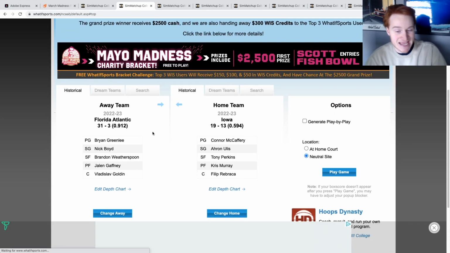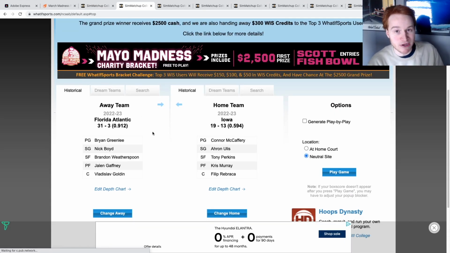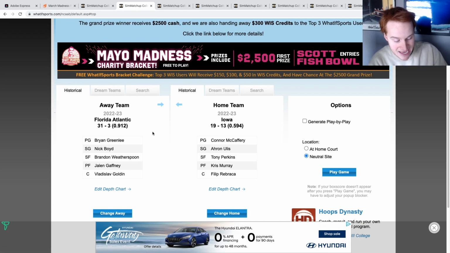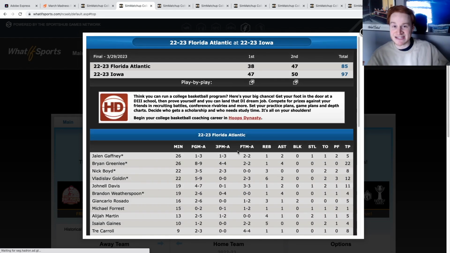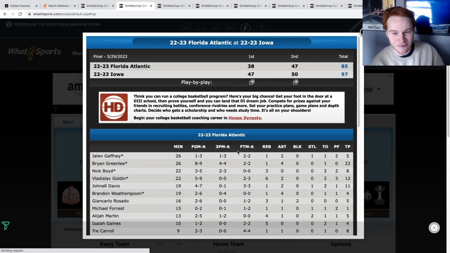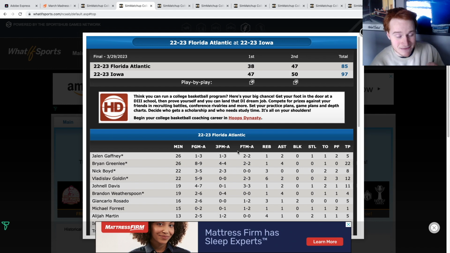Moving on to the next game, winner of this matchup will face Alabama in the second round. This is an 8v9 matchup. Florida Atlantic, who is now in the Final Four, sitting at 35-3 now. In this, they're 31-3. They're taking on Iowa, and we would expect FAU to win this game fairly easily, I'm sure. And Iowa ends up winning. Well, guys, this is why it's a simulation. It's going to be different.